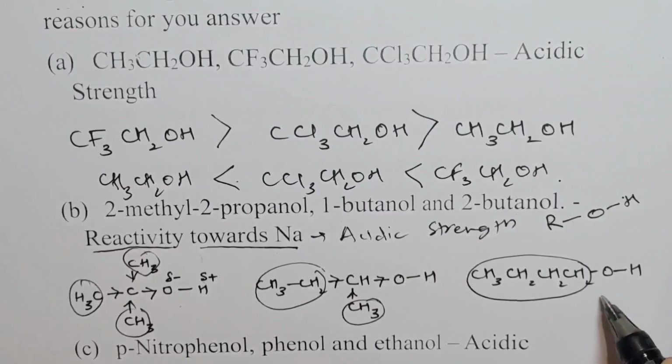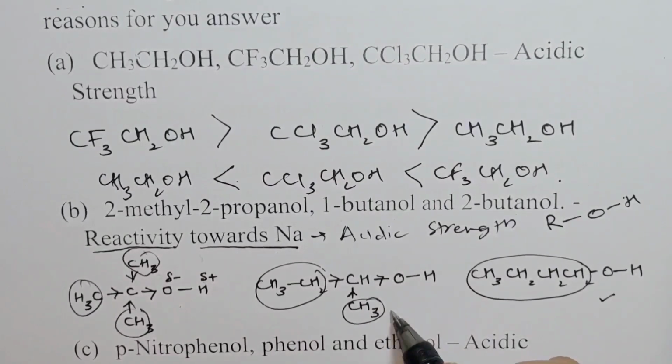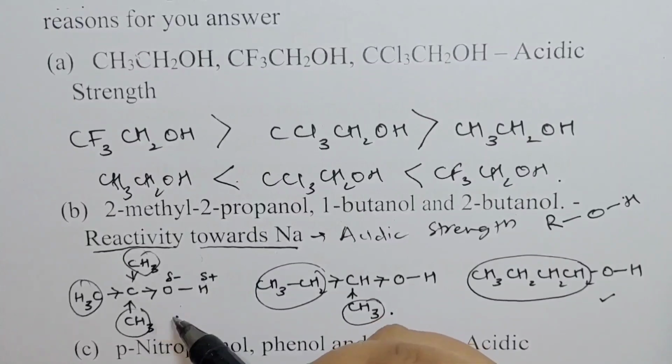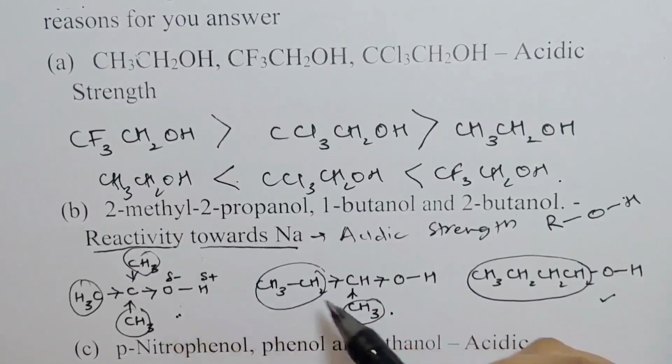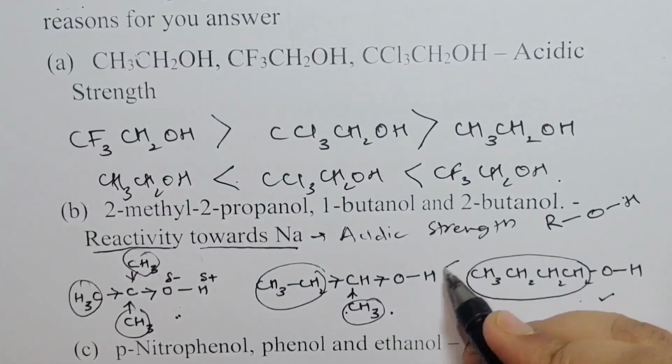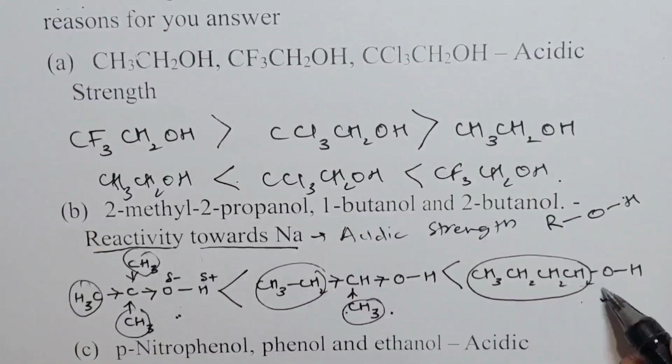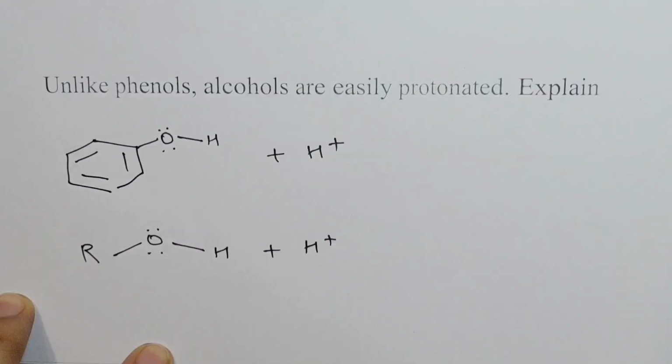So that means this is more acidic, this is less acidic, and this is least acidic. So tertiary alcohols are least acidic, then secondary, then primary. So increasing order would be this. Next up,